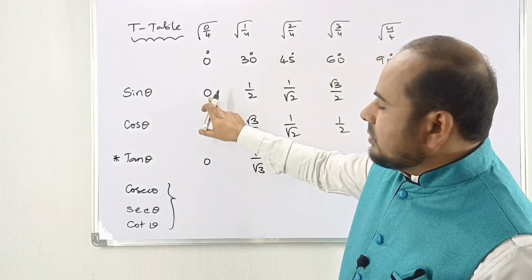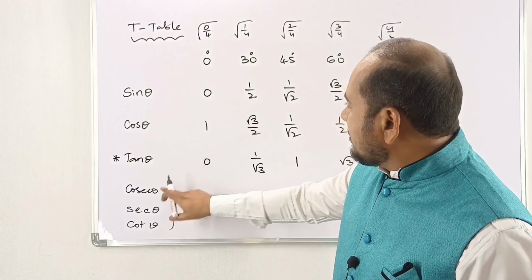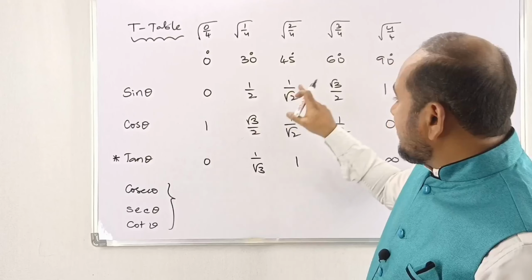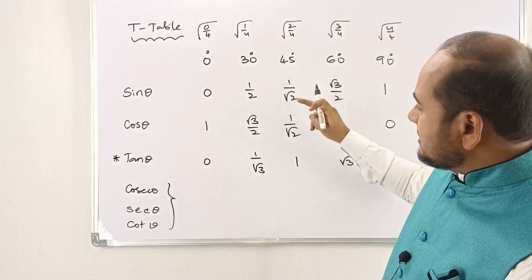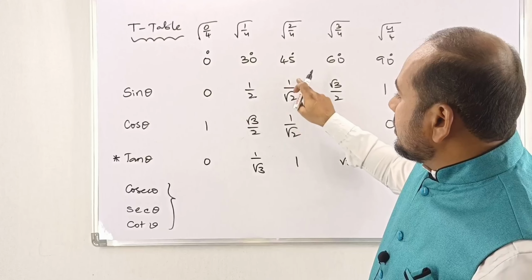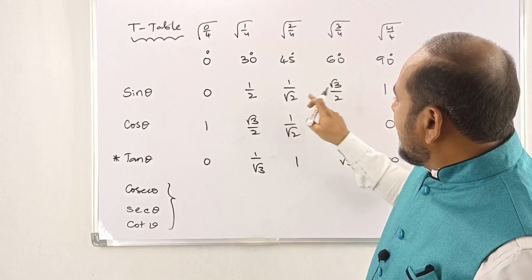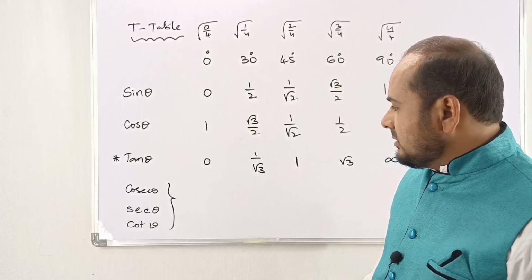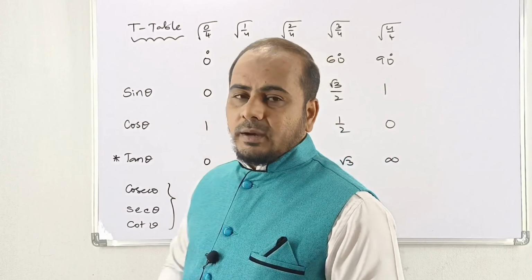Cosec 0 is 1 by 0. And cosec 30 is 1 by 1 by 2. Cosec 45 is 1 by 1 by root 2, which is nothing but the reciprocal, root 2 by 1. This is 2, and this is 2 by root 3, and this is 1 by 1. That's it. Like that we can take the values, my dear.